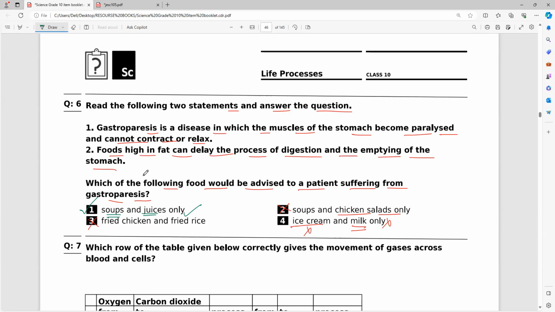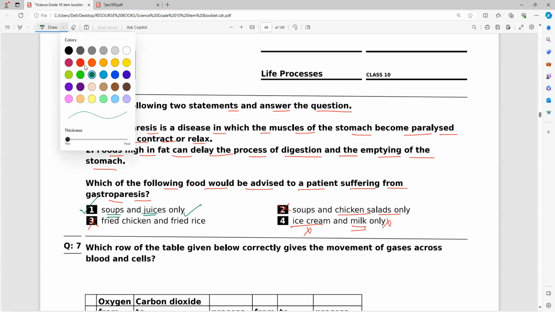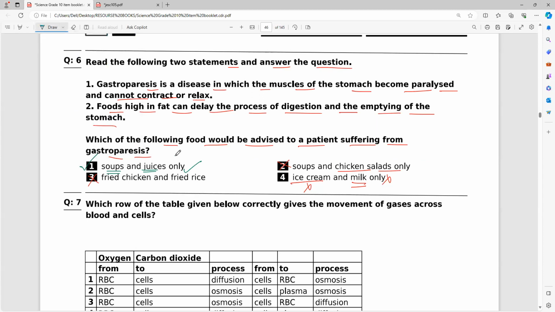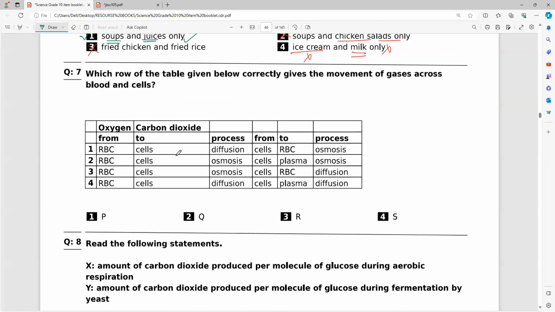Always see, most of the questions go with avoiding, so use the elimination option so that you can all get the correct answer. Next one: which row of the table given below correctly gives the movement of gases across the blood and cells? Please answer once this concept is over.